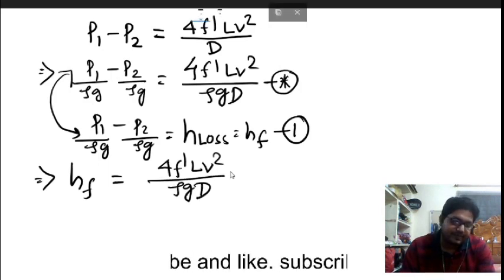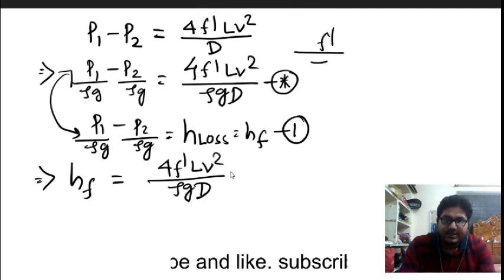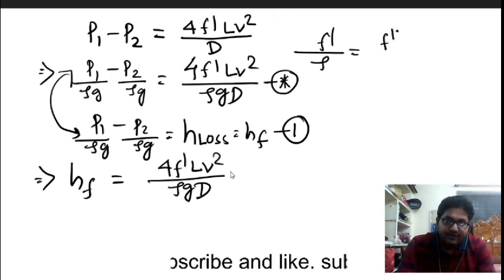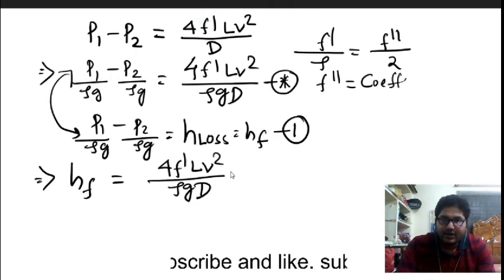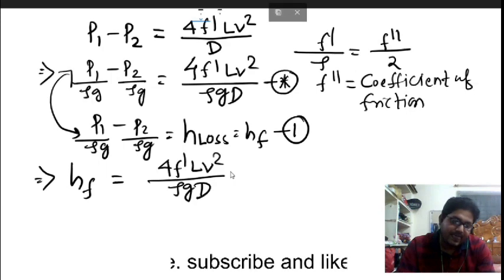Already it has been assumed that f dash by rho will be equal to f double dash divided by 2. What is this f double dash? This f double dash is called the coefficient of friction.